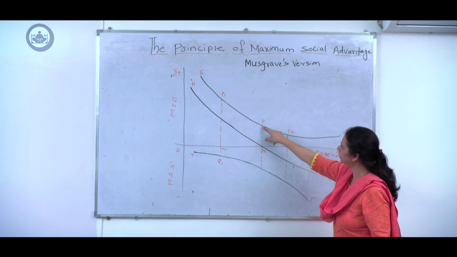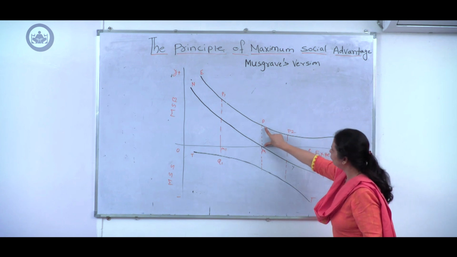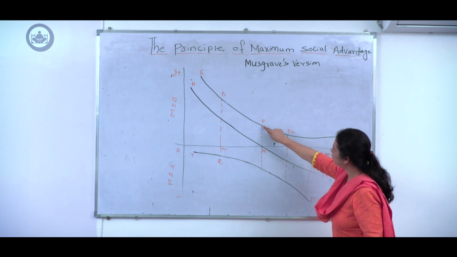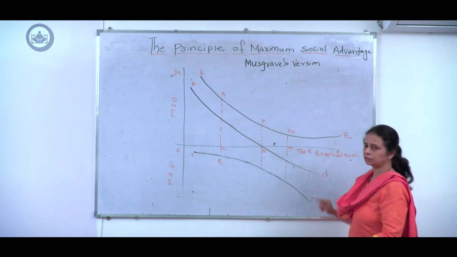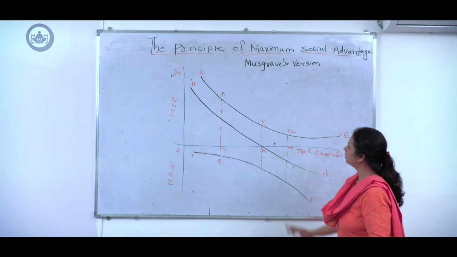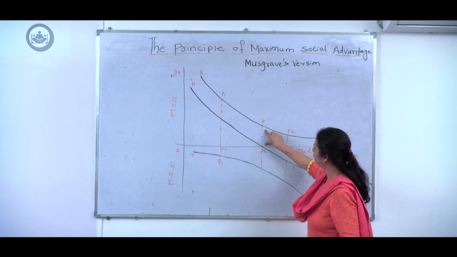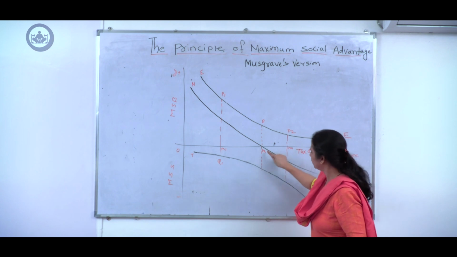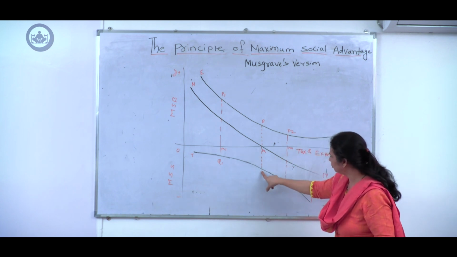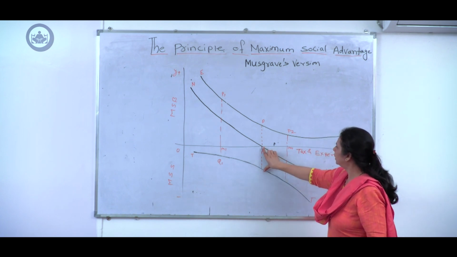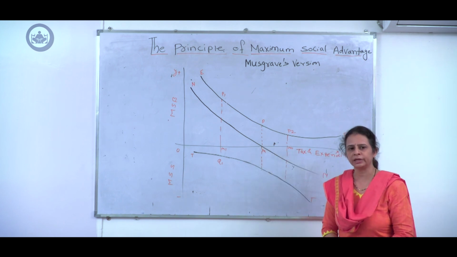Now look at the diagram. If you look at this particular portion from M to P, it indicates the marginal social benefits to the society, and this other point indicates the marginal social sacrifice to the society.